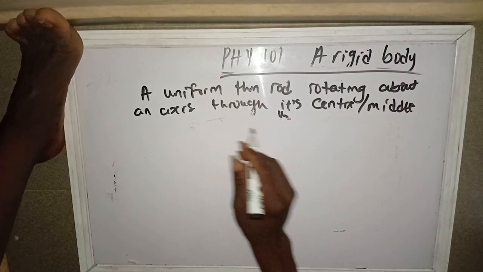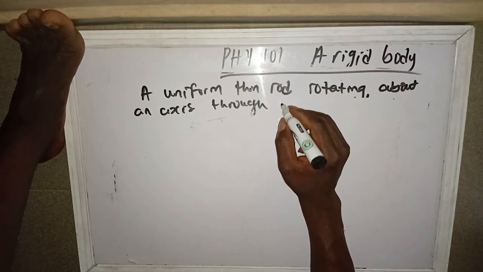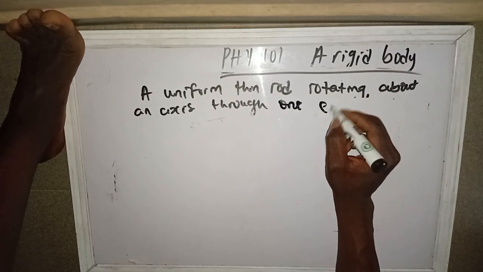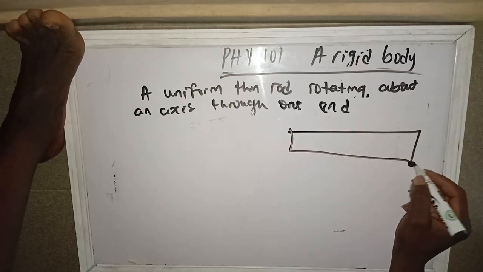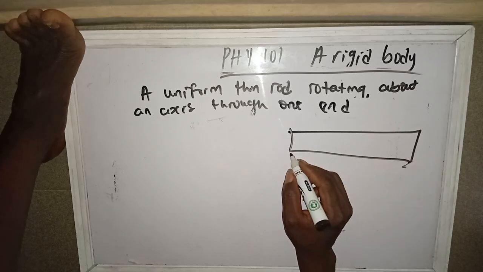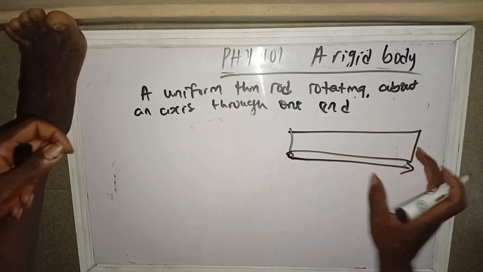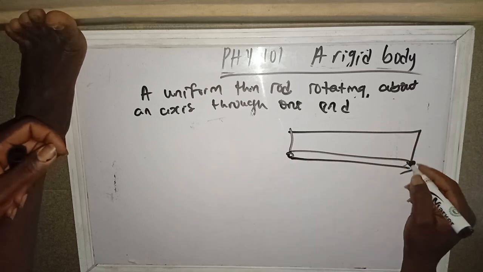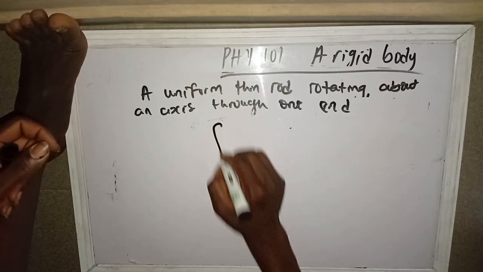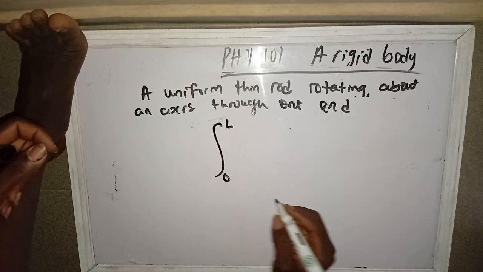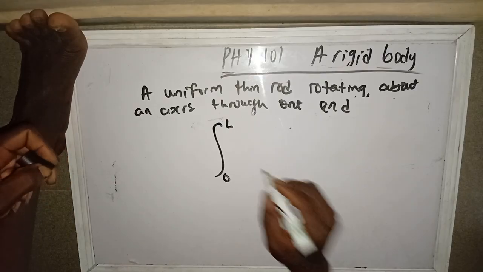Now this same rod, let's say it's not rotating through the center, it's rotating through one end. Maybe it's rotating through here or through here. So we are using 0 and L rather than L over 2 because it's the whole part now. It's rotating through one end, not through the center. So our integration now will be from 0 to L of that same formula that we did earlier.